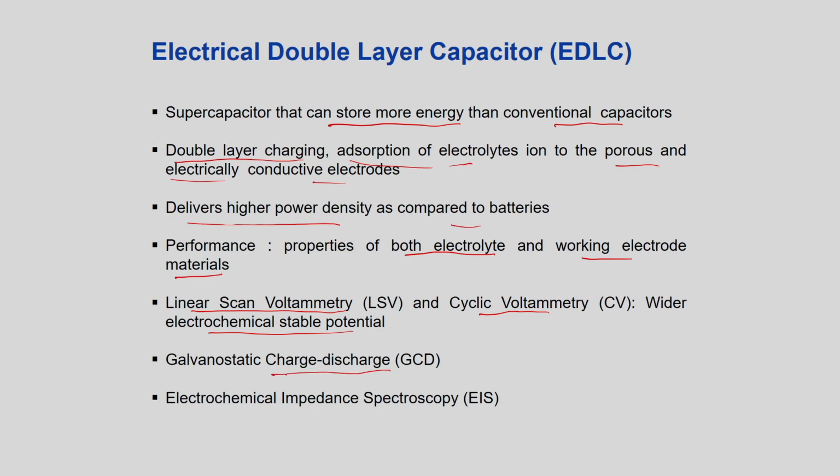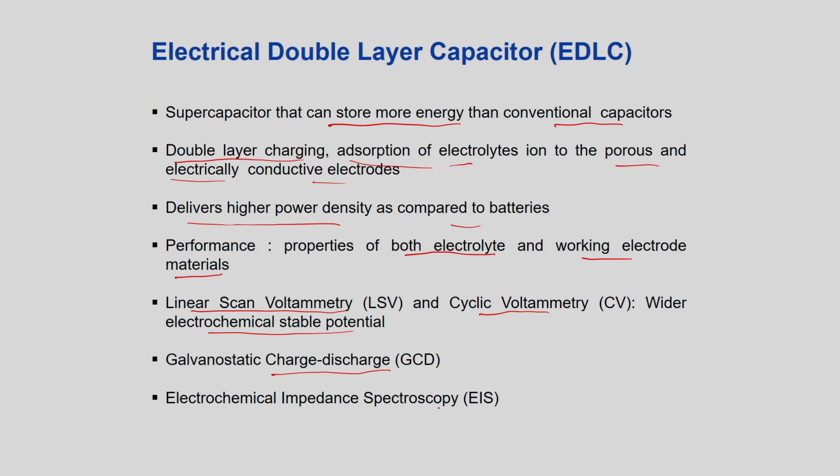Then charge discharge means, suppose in a mobile phone you have the battery. How many cycles you can charge and discharge is analogous to that. How many cycles you can operate that battery within your mobile phone or any other carrier, that is called galvanostatic charge discharge.